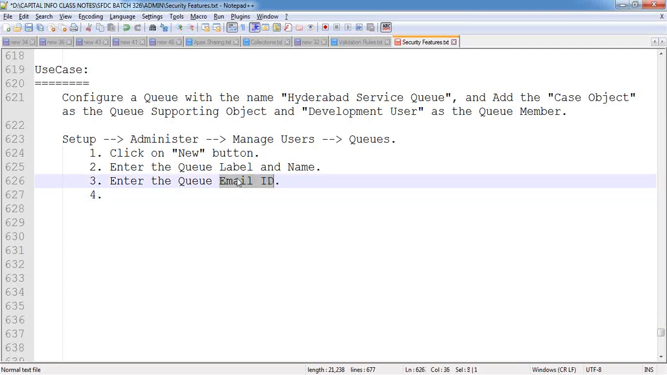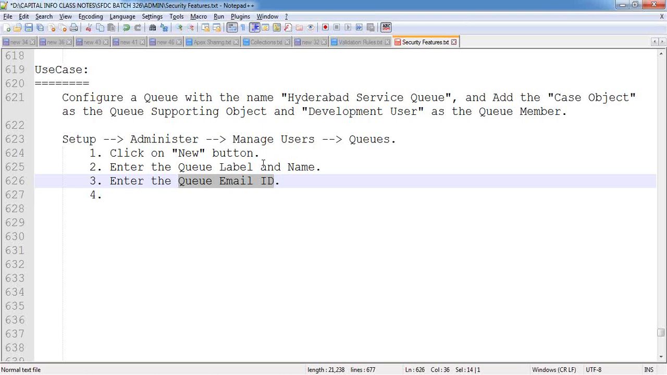Whenever a record is placed inside the queue, the queue member automatically receives one email notification. Along with that, one copy of the email notification will also be stored in this queue email ID. We can give a different email ID here so that it also receives an email copy that we can maintain as proof. Yesterday we created the case record, so the email notification has been delivered to you, and one copy has been stored inside this queue email ID also.